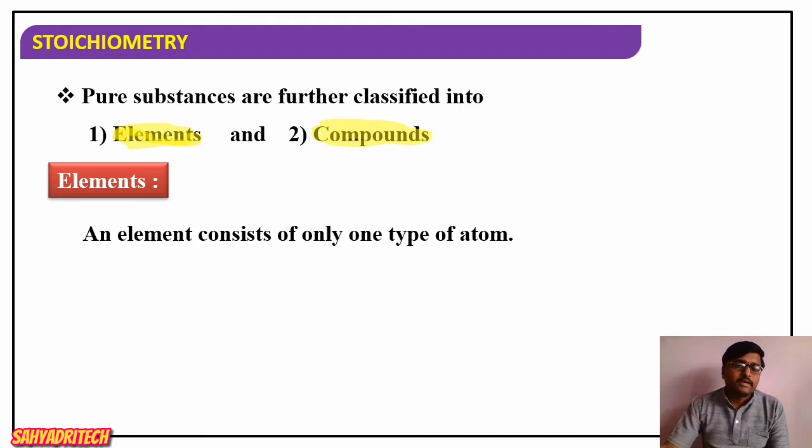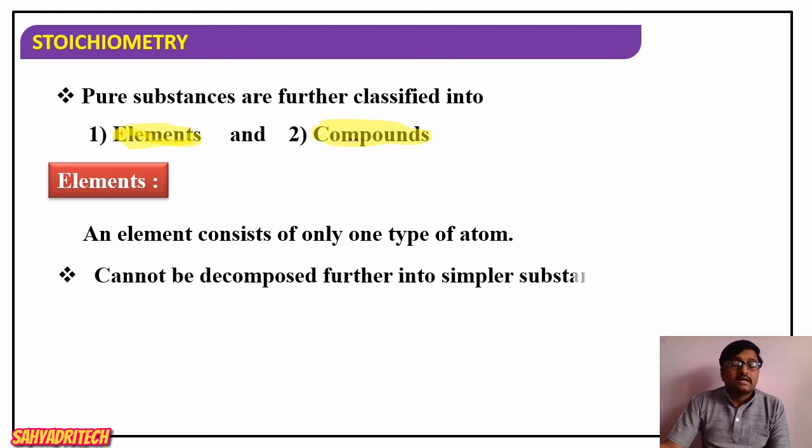So an element consists of only one type of atom and has fixed properties. One more important point for elements is that they cannot be decomposed further into any simpler substances. It is a very important characteristic of an element.